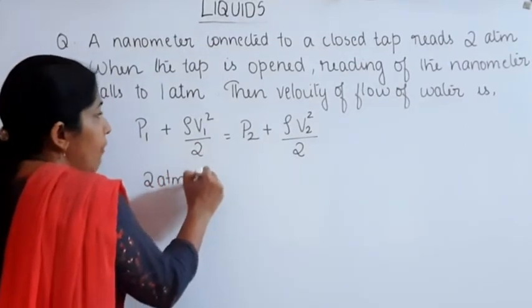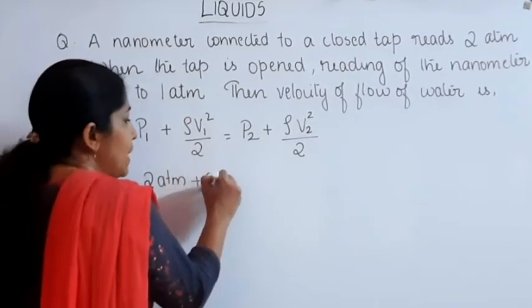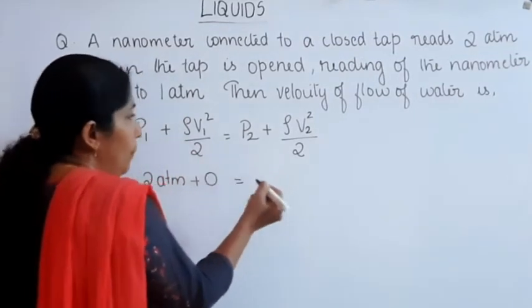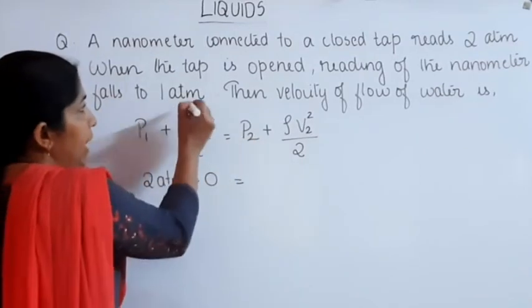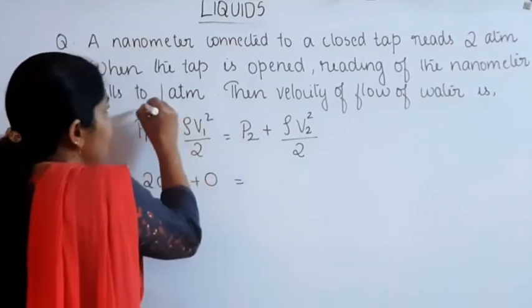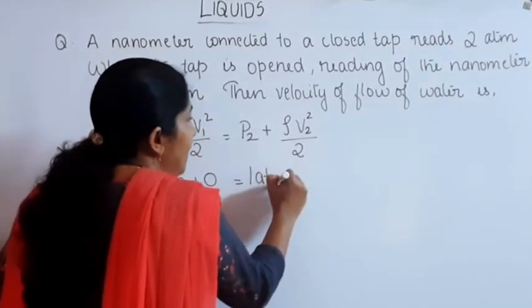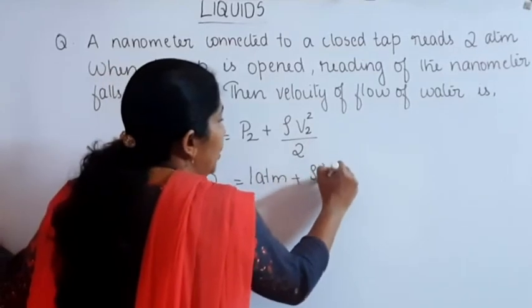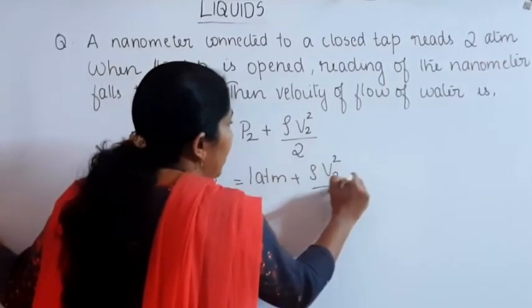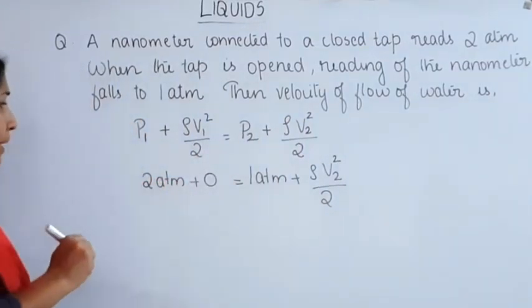What about V1? In the case of closed pipe, velocity V1 is equal to 0. P2 is equal to 1 atmosphere. When the pipe is open, pressure falls to 1 atm, plus rho into V2 square divided by 2. We want to find out the velocity when the pipe is open.